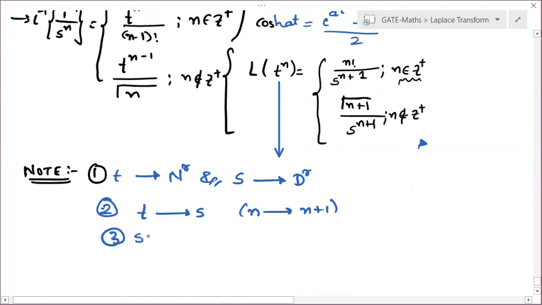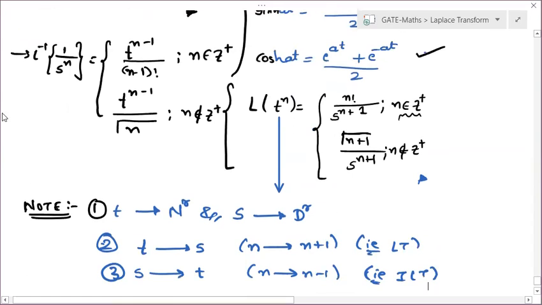When you are moving from s to t, that is your inverse Laplace, you have to reduce the power. So in Laplace, if it is n, it is n plus 1. In inverse Laplace, if it is n, it is n minus 1. Now in factorial, the power of t and the term of the factorial are both the same.